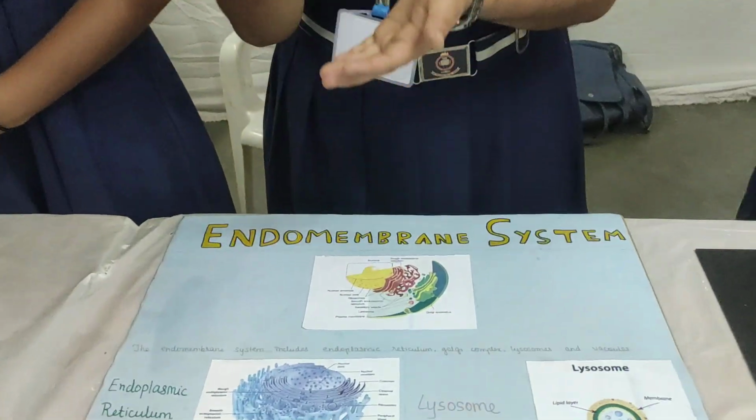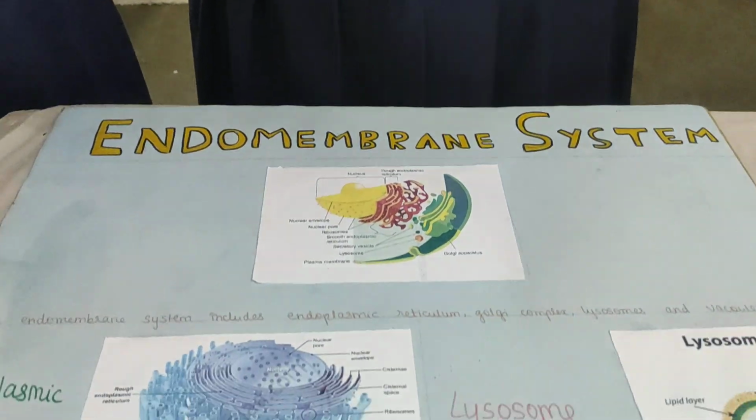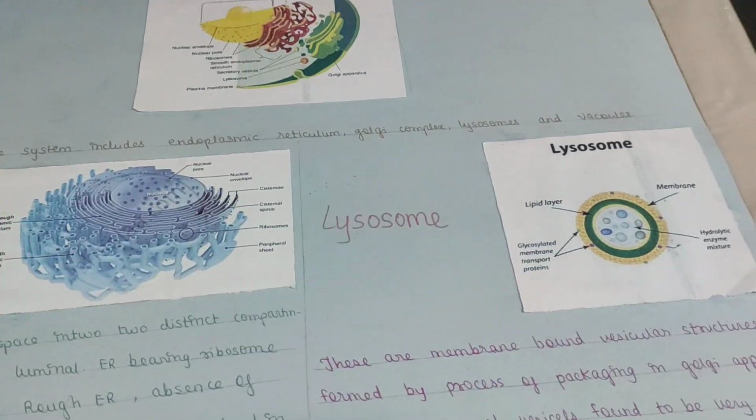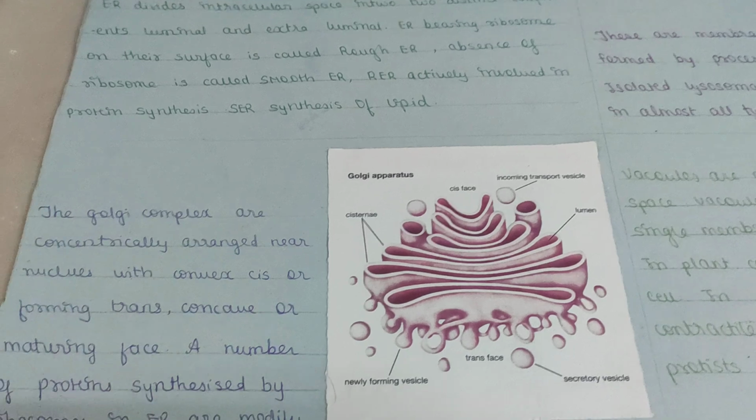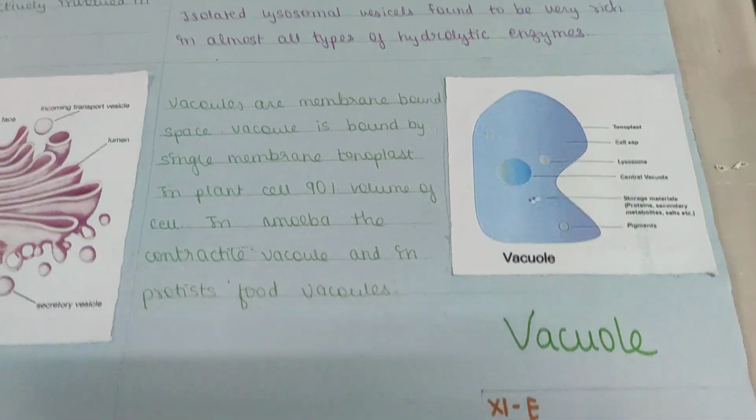Endomembrane system consists of four components: lysosome, endoplasmic reticulum, Golgi apparatus, and vacuole. Endoplasmic reticulum consists of two components, luminal and extra luminal. Endoplasmic reticulum which bears ribosomes is known as rough endoplasmic reticulum, and which does not bear ribosomes is known as smooth endoplasmic reticulum. Rough endoplasmic reticulum helps in protein synthesis, and smooth endoplasmic reticulum helps in the